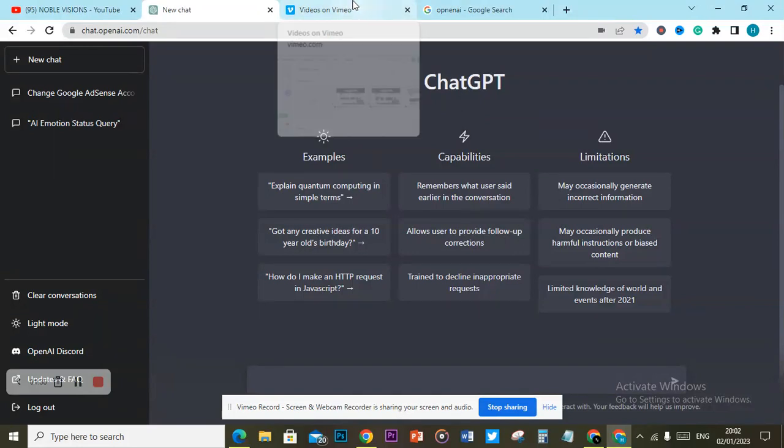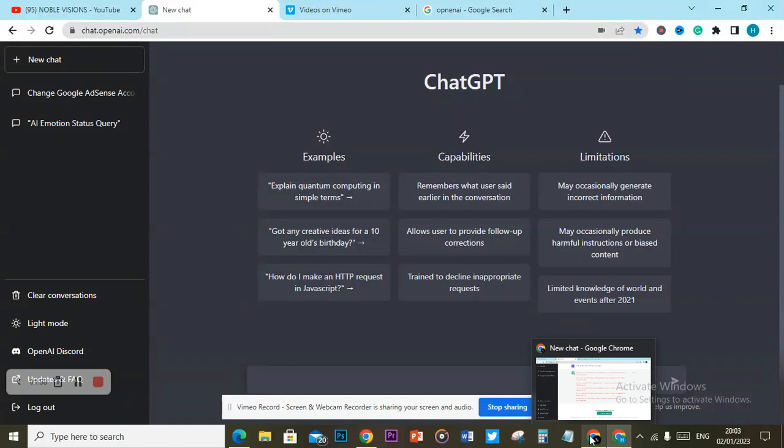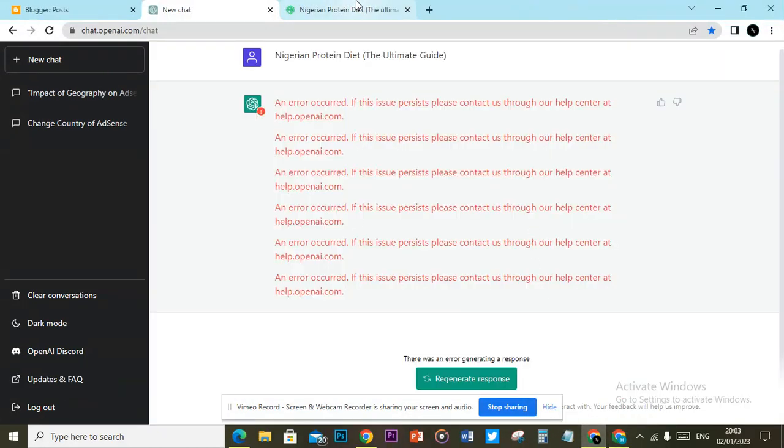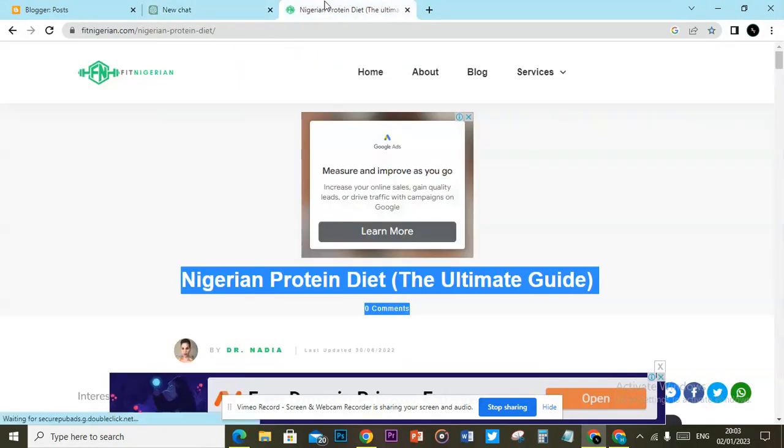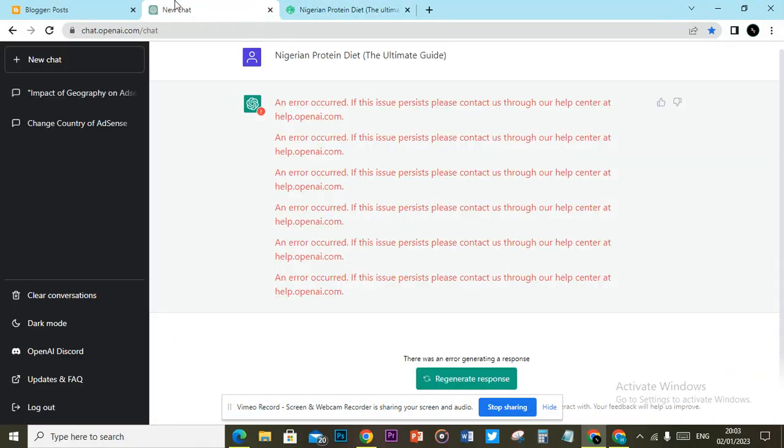So you can actually start creating content on your free blog. Just do it as a freestyle thing, like you're not even stressing too much. Just put in 1 or 2 hours, and then you do this content there. You edit them and then you publish them. Remember, you can start your free blog, and then have up to 30 to 40 quality content on it, and then you can monetize with Google AdSense.